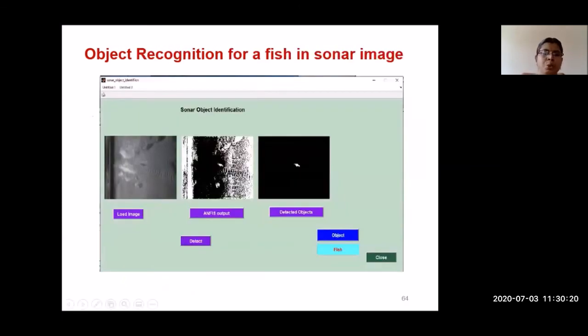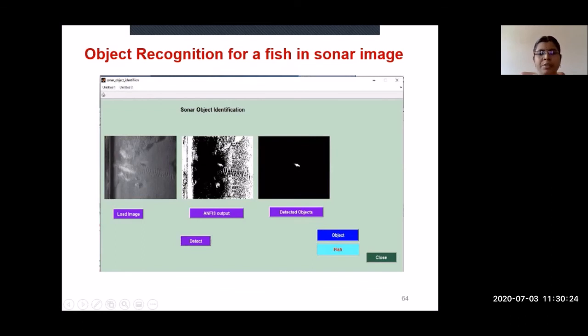Then this is the GUI I have created for ANFIS. Again here, we have already identified the change. We have detected the object. Then we have to identify what that particular object is. So what object exists in our image? That object is identified as fish. How are we finding this object? Based on the image properties. If the image has this many white pixels or this many black pixels, and a texture like this, then this object is a fish. This way I have finally identified what object is present in the image.